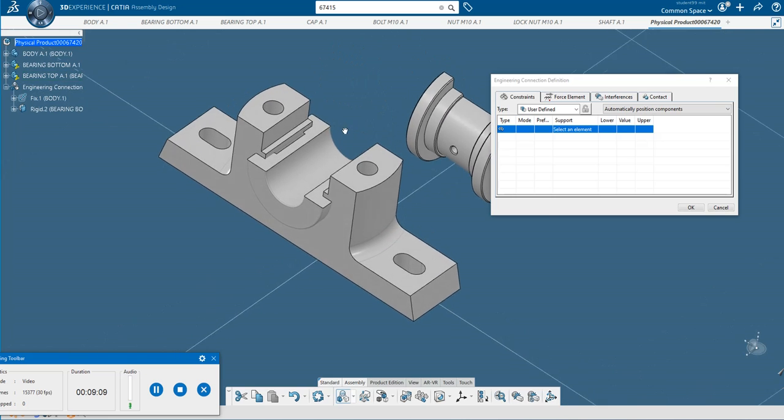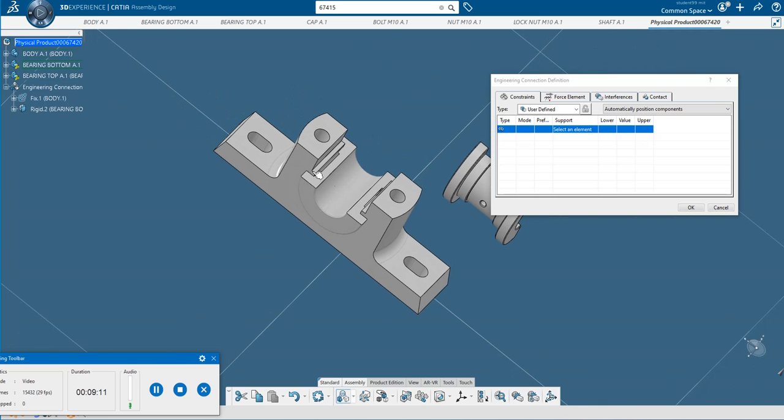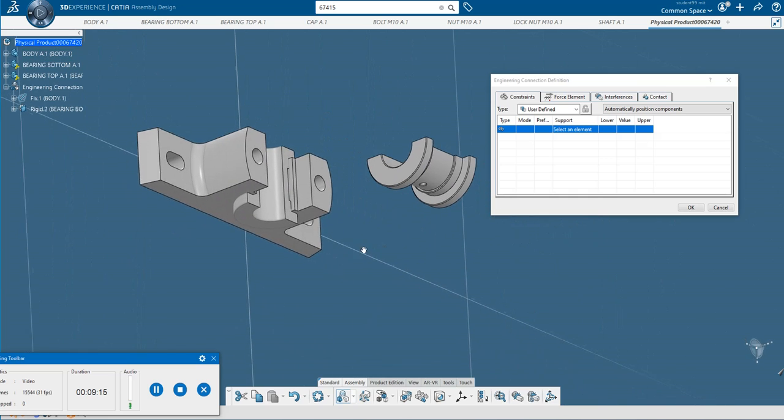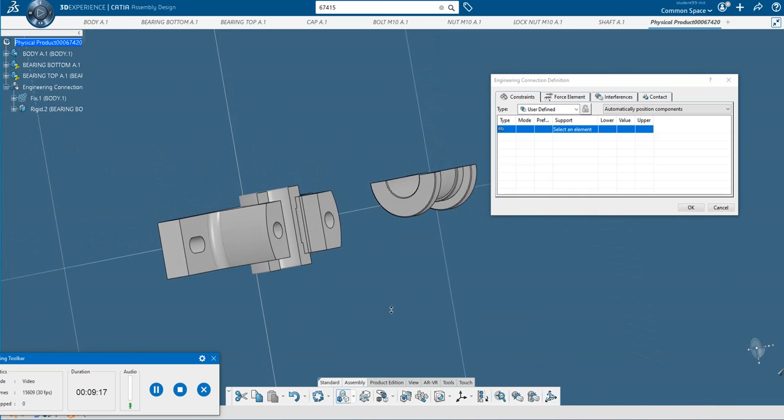Second, you should be very careful while selecting the axis. So properly reorient and select the axis.